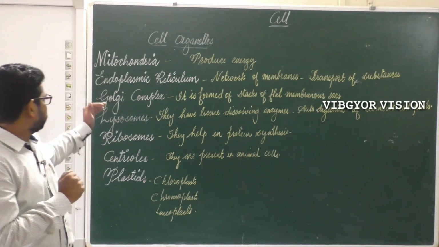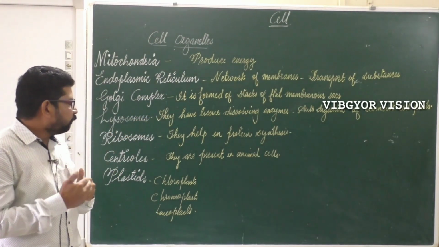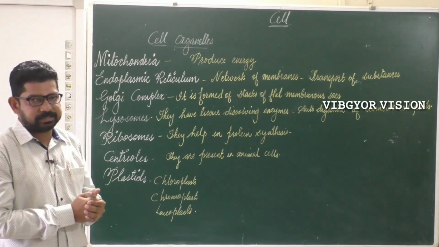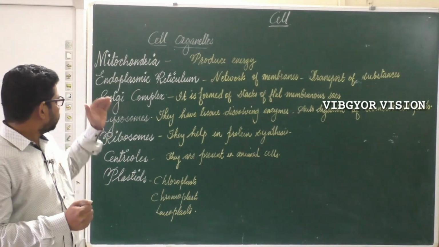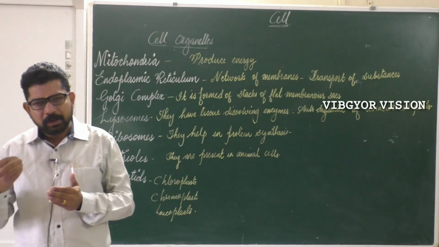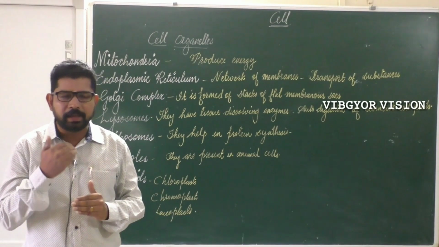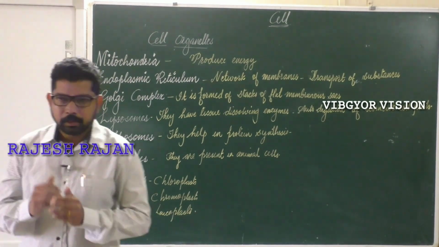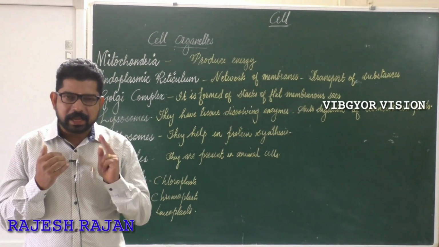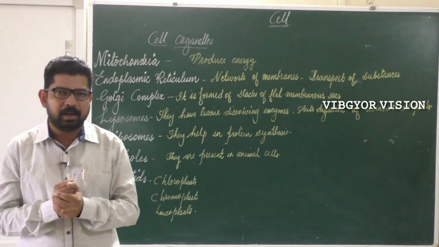Okay. Now next one, Golgi complex. What is Golgi complex? It is formed of stacks of flat membranous sacs. In some books it is given as Golgi apparatus instead of Golgi complex. Both are the same. So what is their function? They help in concentration, storage and secretion of the substances in the cell.